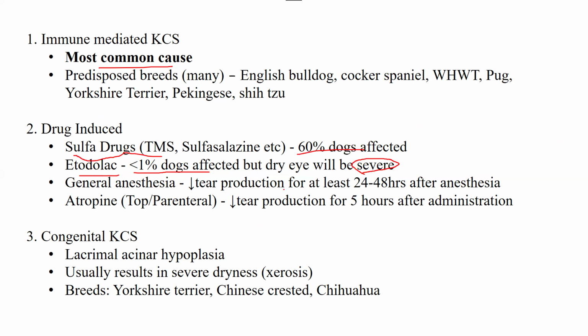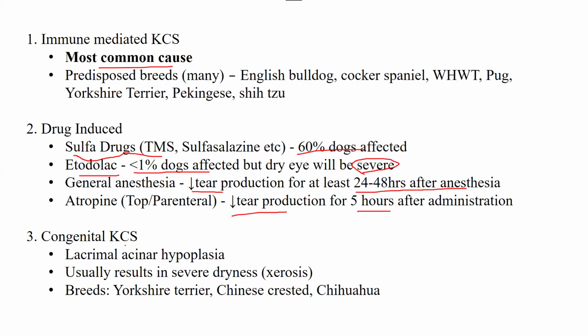Then we have general anesthesia, in which there is decreased tear production for at least 24 to 48 hours after anesthesia and even during the anesthesia. That's why when we are performing a surgery or in the post-op, we recommend using artificial tears to prevent KCS. Also, atropine causes decreased tear production for 5 hours after administration.